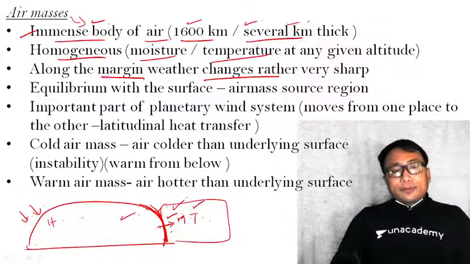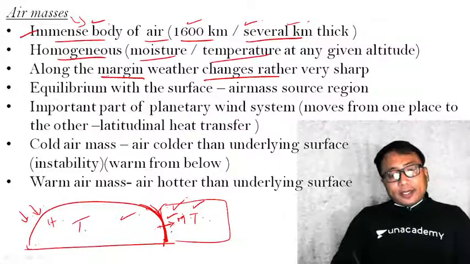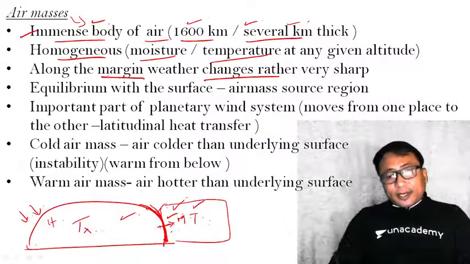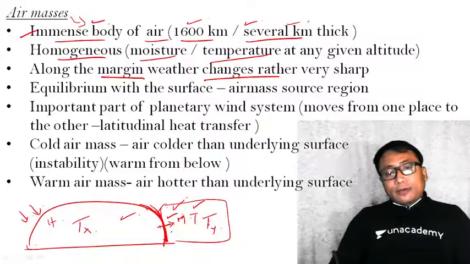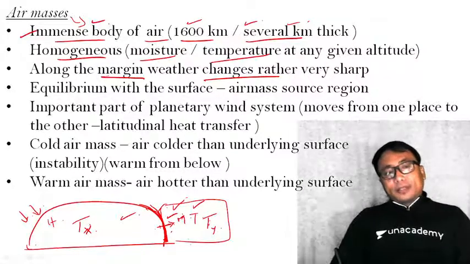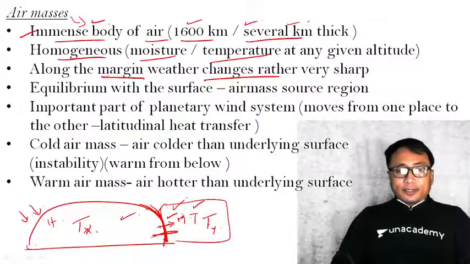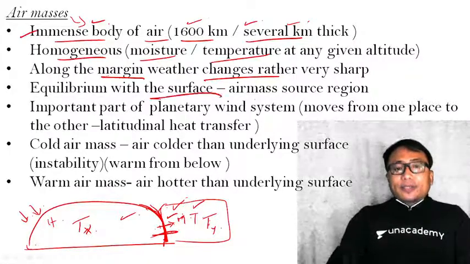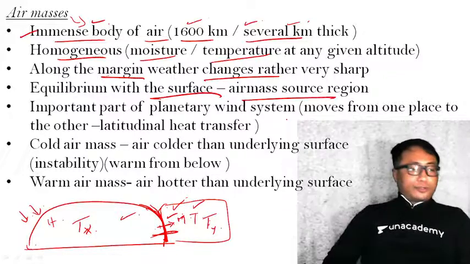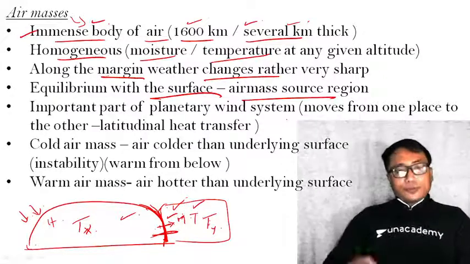Weather changes, why? Because you see here, if the temperature here is Tx, here the temperature will be Ty, which will be completely different from this. So the weather phenomena change along the margin of the air mass. Clear? Equilibrium with the surface, that is the air mass source region, which I have just explained to you.